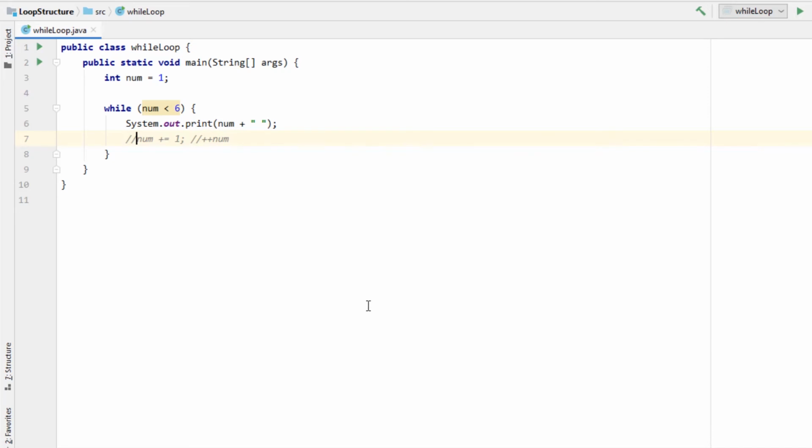Let's now look at how to write an indefinite loop. In an indefinite loop, the value of the loop control variable is not altered by adding to or subtracting from it, but instead alteration is by some other event, such as using a special value or character to indicate the end of data entry. This special value is called a sentinel value, and such a loop is called an event controlled loop or a sentinel controlled loop.